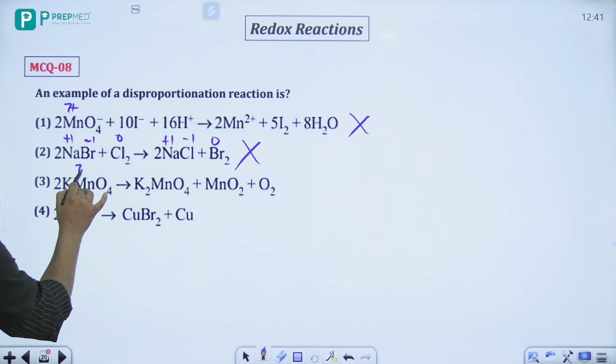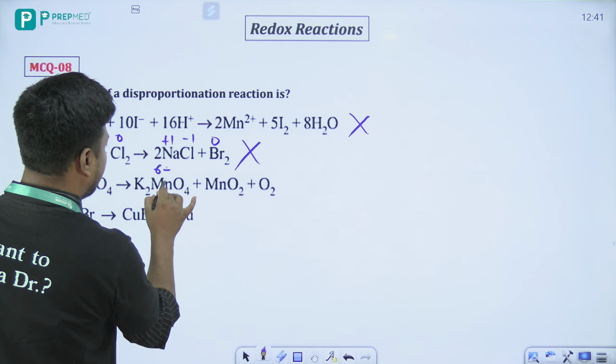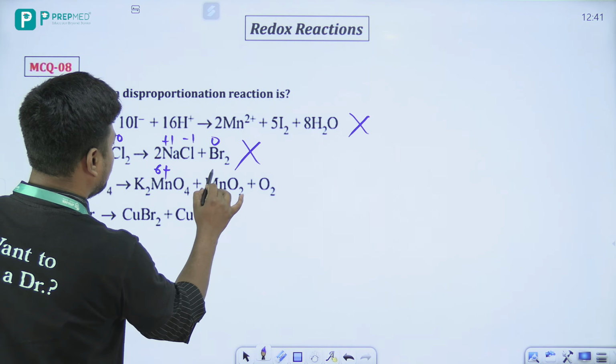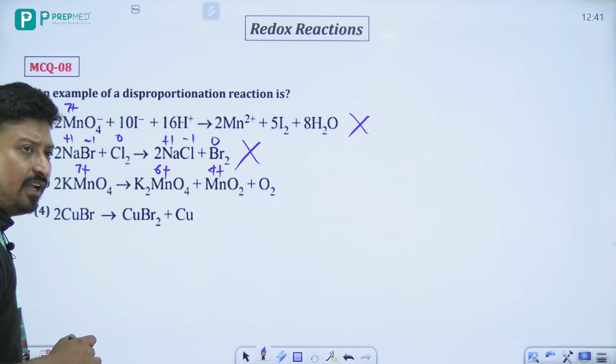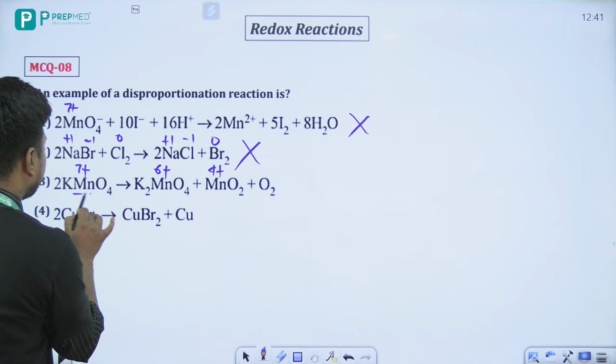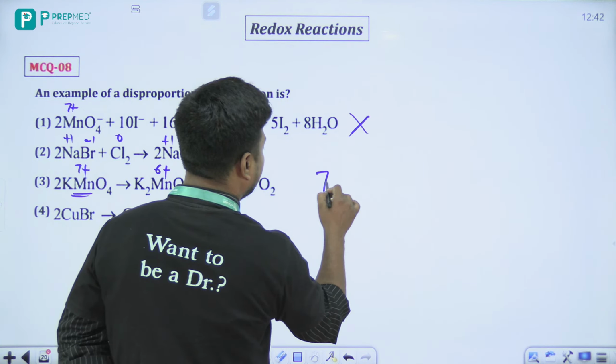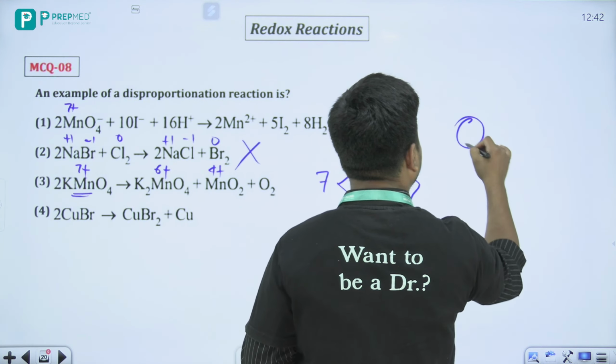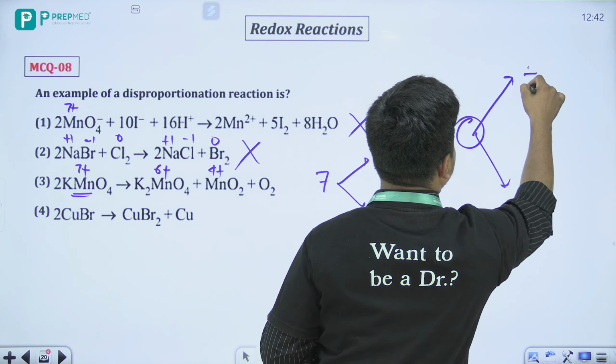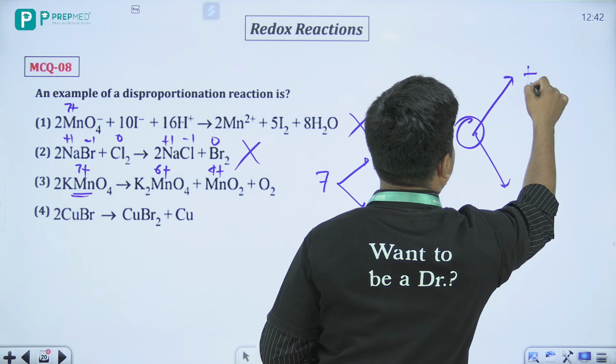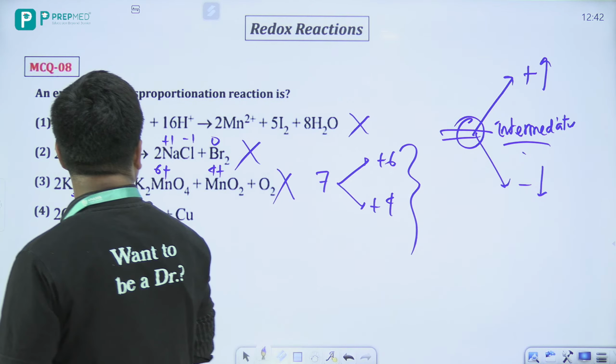ये देखते हैं बेटा, 7+ to 6+ to 4+. Is it a disproportionation reaction? Definitely not. क्यों बेटा? क्योंकि remember this is going from 7 to 6 and 4. So it is going to the down oxidation state, not up. माने remember one thing, in disproportionation, whatever the state will be, एक मेरा ऊपर जाएगा और एक मेरा नीचे जाएगा. It will be an intermediate state. Okay, intermediate state. So definitely this is not a disproportionation reaction.